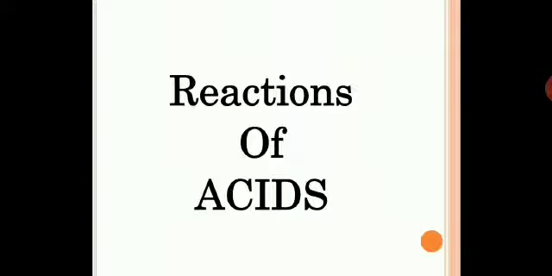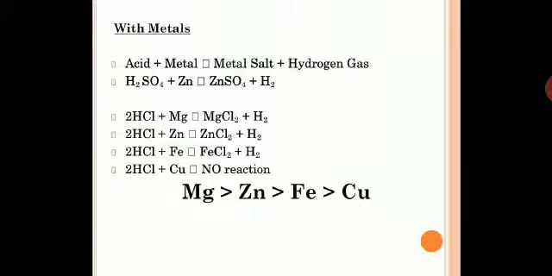Then you have reactions of acids, that is, you are learning chemical properties of acids here. Now let us see some general equations. You have to just follow the general equation, and you can put your own examples and make your own reactions and balance equations.